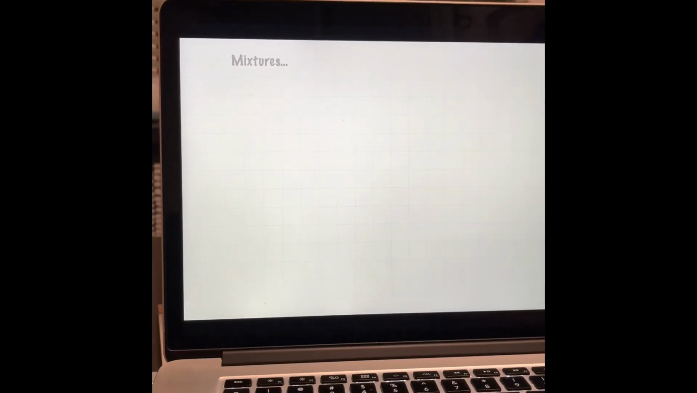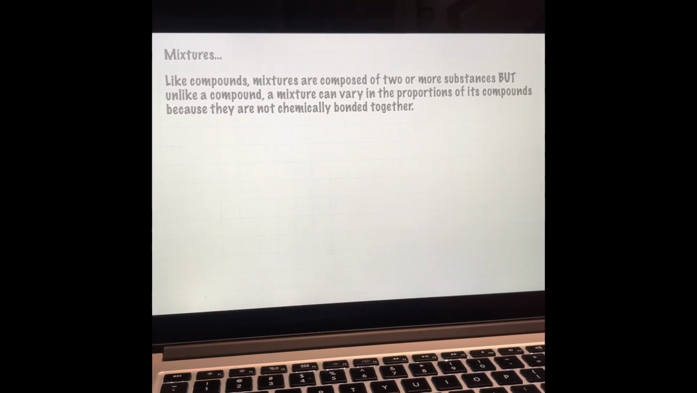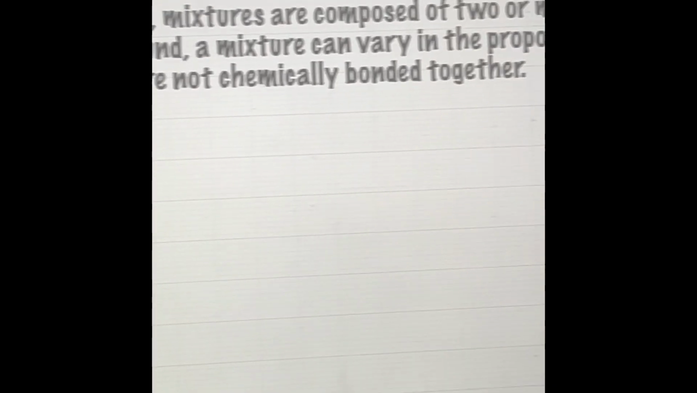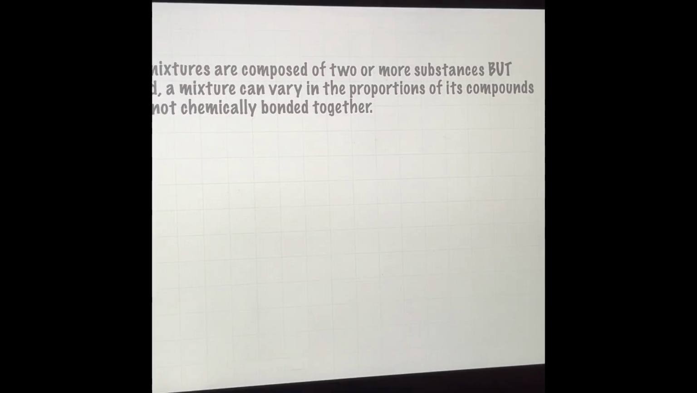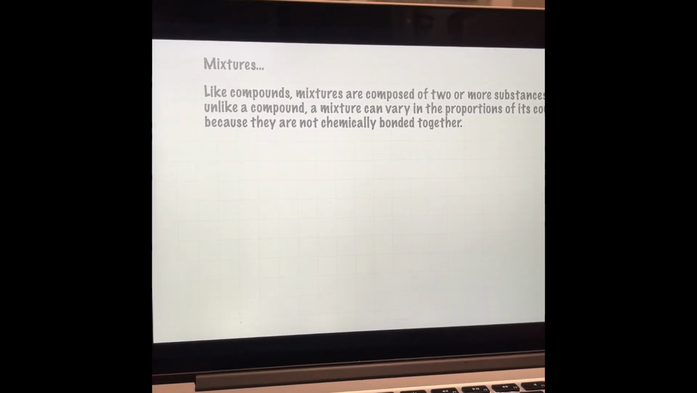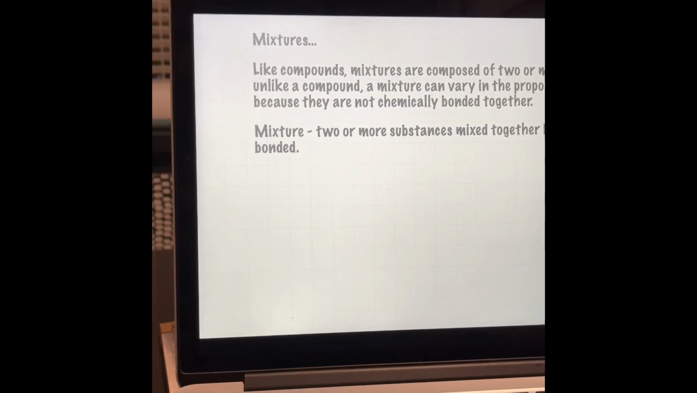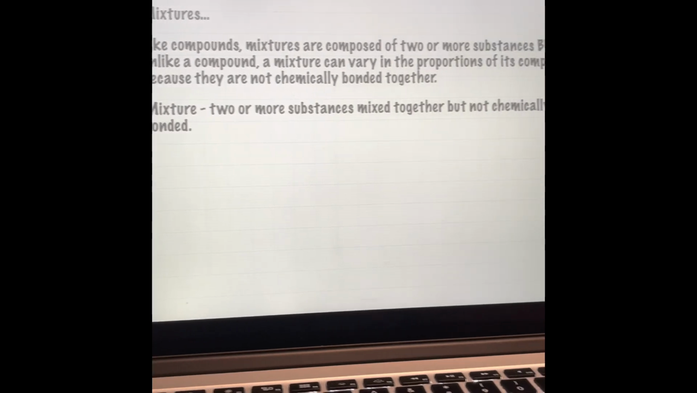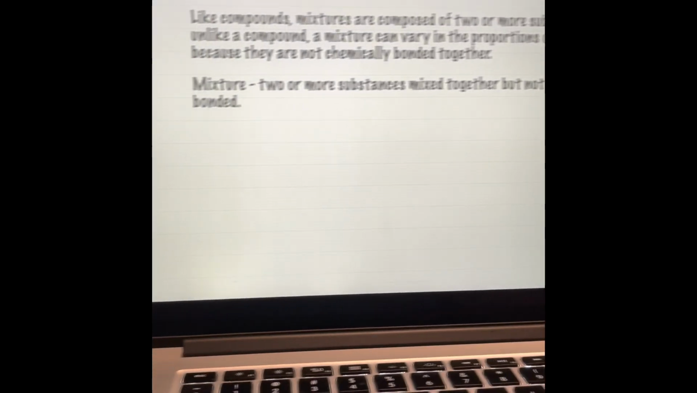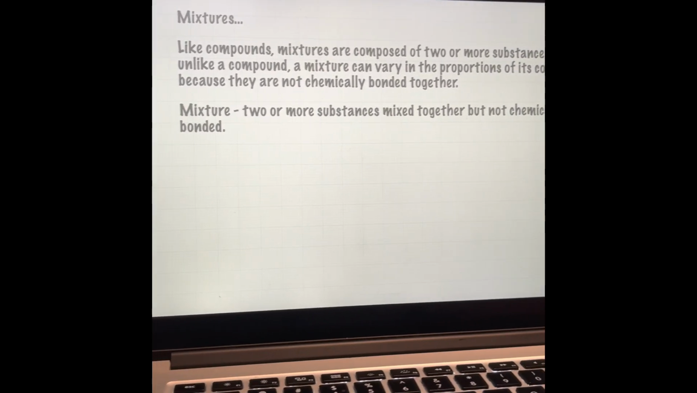Mixtures, moving on. Like compounds, mixtures are composed of two or more substances, but unlike a compound, a mixture can vary in the proportion of its components because they are not chemically bonded together. So the definition of a mixture is two or more substances mixed together but not chemically bonded. Mixtures may consist of elements, compounds, or both.